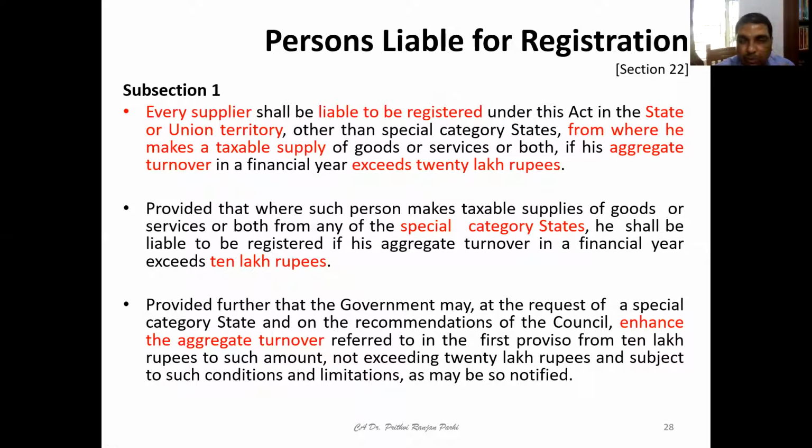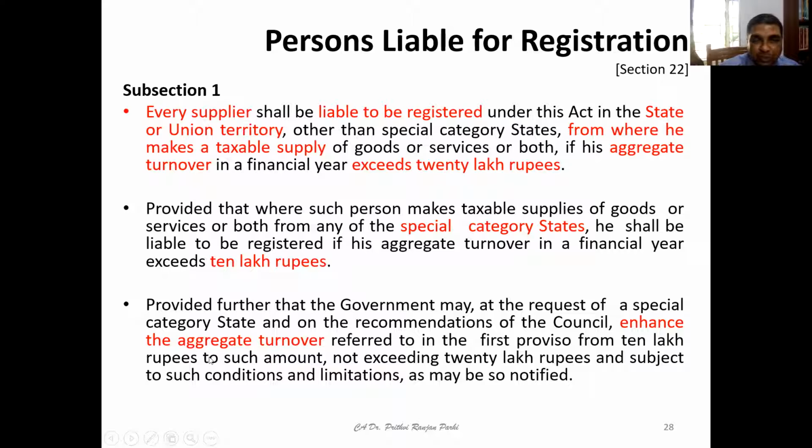And then we also know that the central government, at the request of a special category state or on the recommendation of the GST Council, can enhance the aggregate turnover referred to in the first proviso from 10 lakh rupees to such amount not exceeding 20 lakh rupees, subject to such conditions and limitations as may be notified.